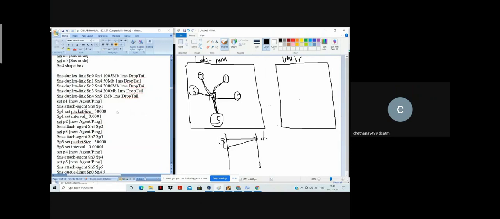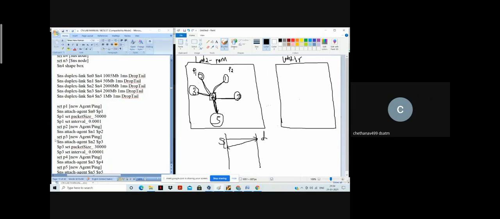Now what I'll do is create a ping agent and then attach it. P1 has been created and attached to node number 0. I have attached it here. In a similar manner, P2 I have created and attached to node number 1. These two lines. Let me tell you about the packet size and interval later. Let me attach the agents first. So P2 is created and attached here.